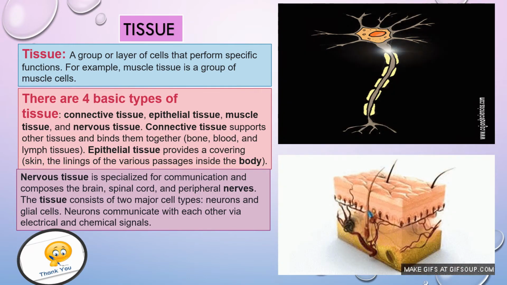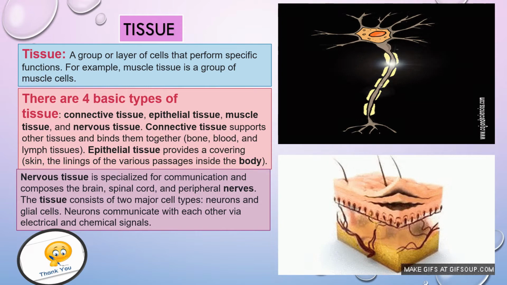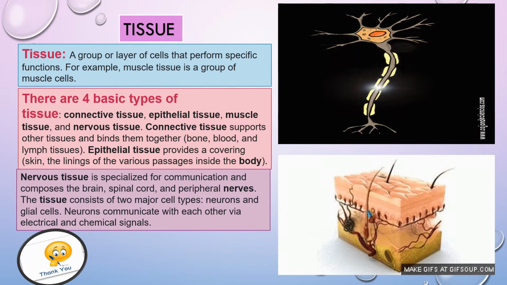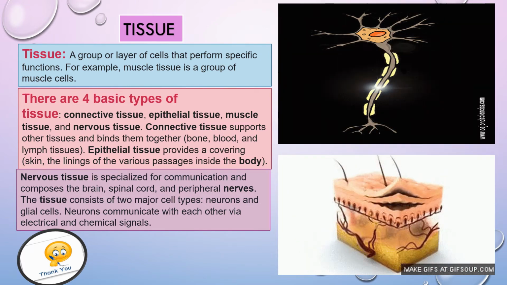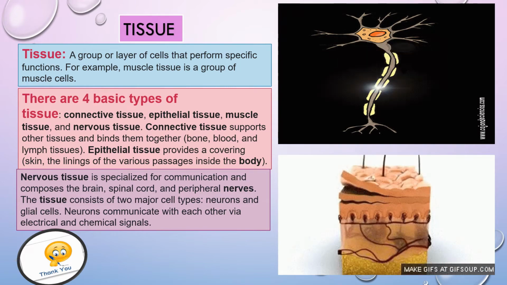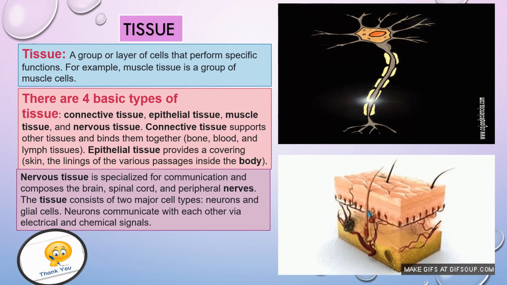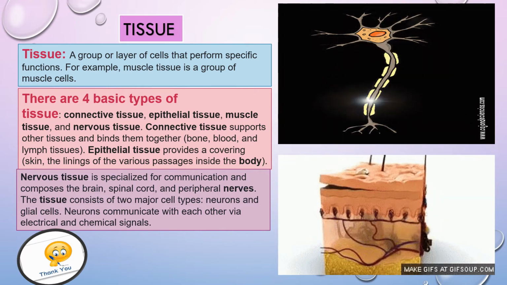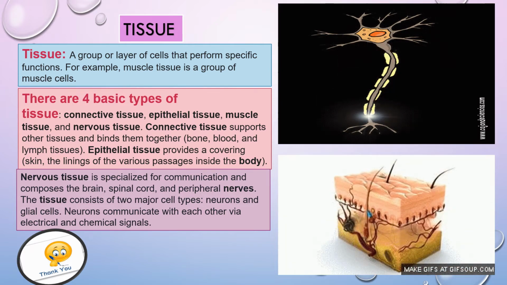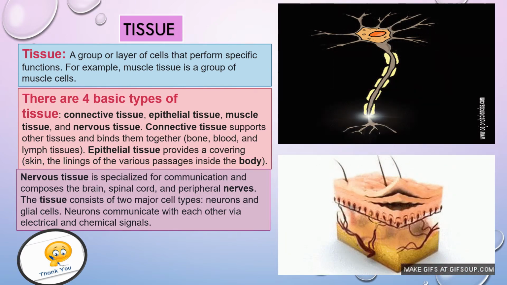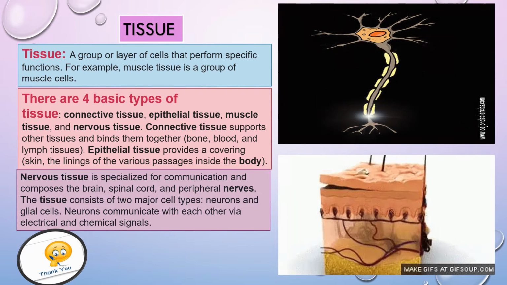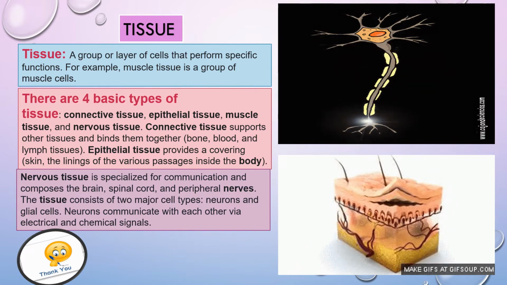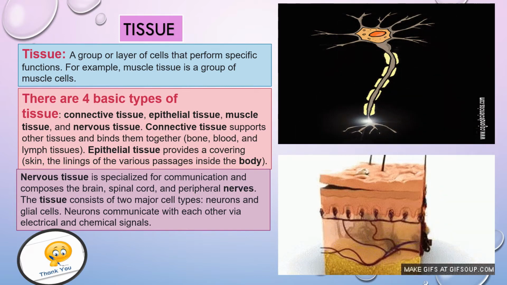Now there are four basic types of tissue in the animal body. What are those? First one is connective tissue. Second one, epithelial tissue. Third one, muscle tissue. And the fourth one is nervous tissue. Connective tissue supports the other tissues and binds them together, because the word connective has come from connect or connection. Bone, blood and lymph tissues are called connective tissues.